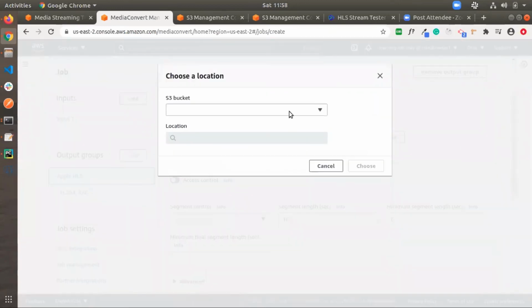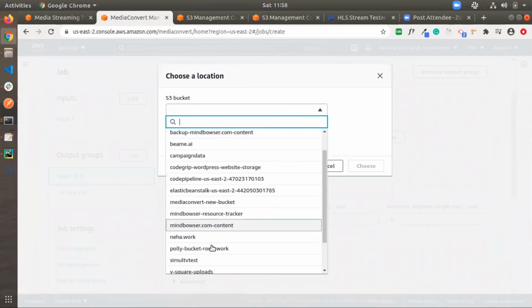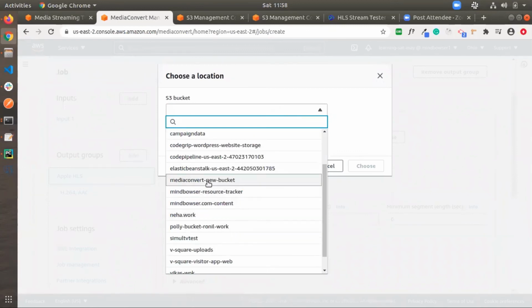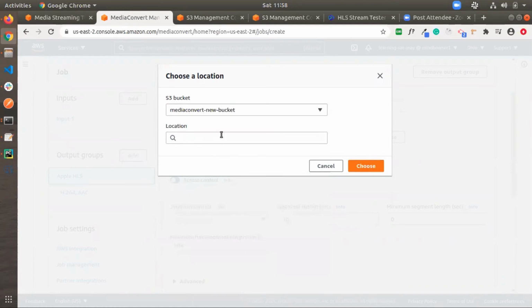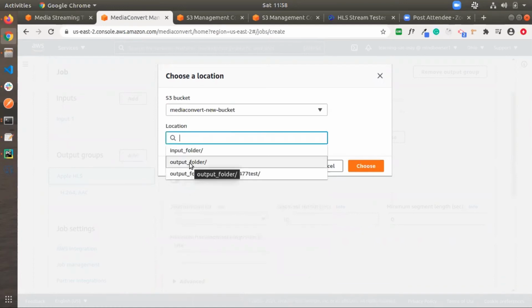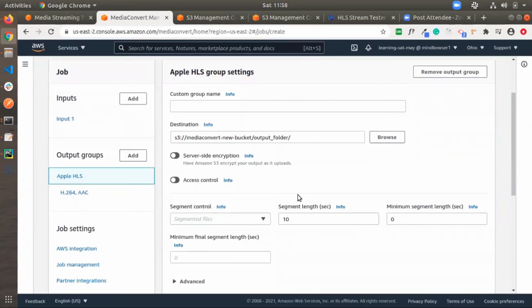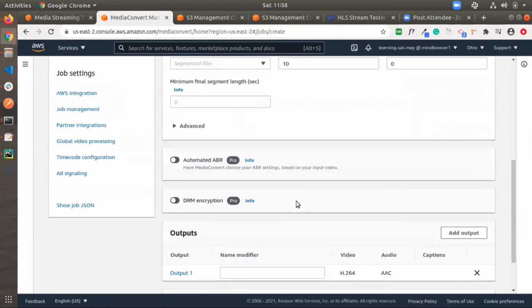So I'm browsing the destination folder. And now, here is a new setting actually. So I'm selecting this setting, automated ABR.